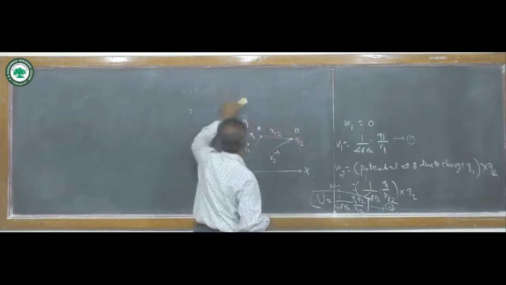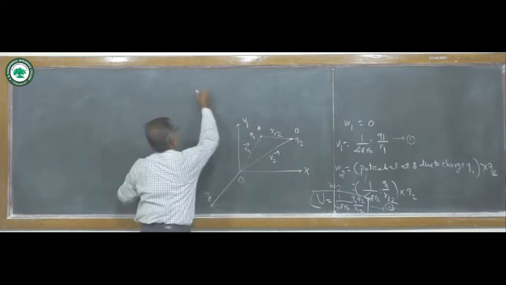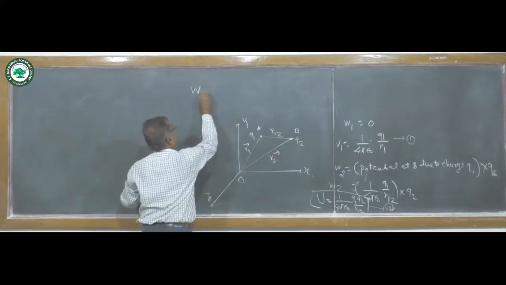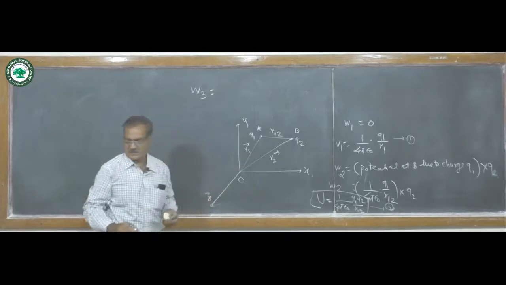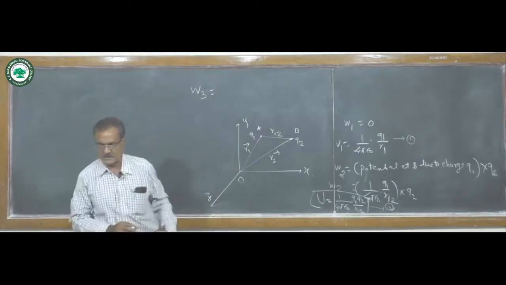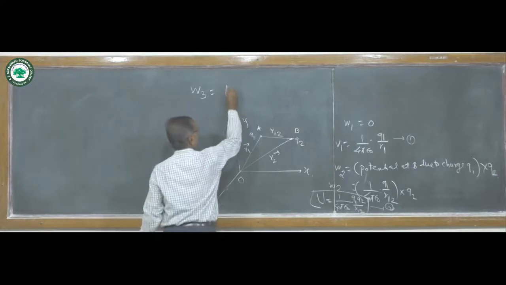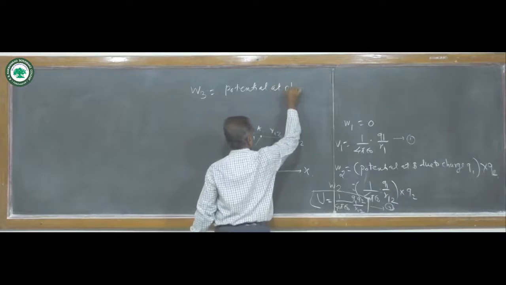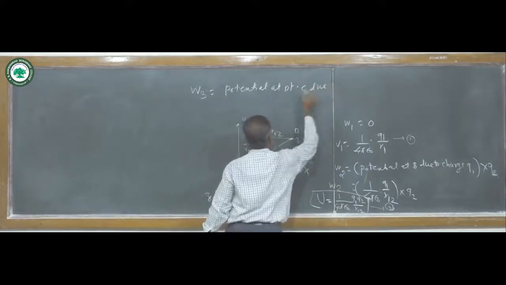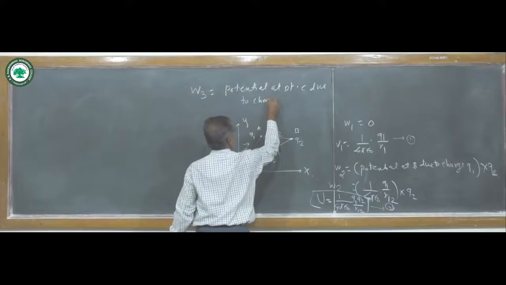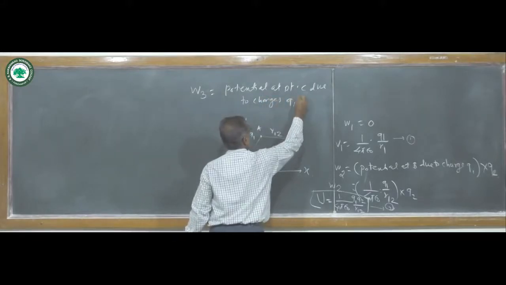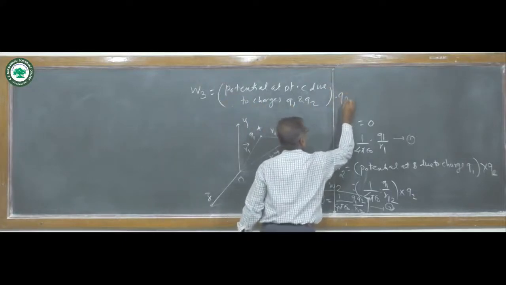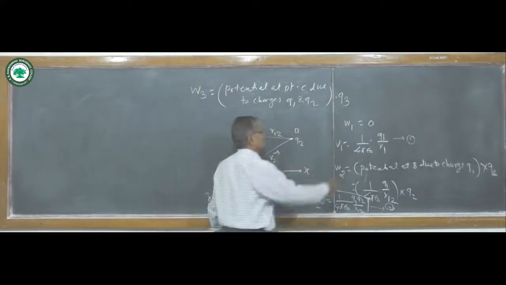We can write the third charge, suppose charge Q3, and its respective work done is suppose W3. So the work done W3, we can write, is the potential at point C due to charges Q1 and Q2 and the present charge at point C is Q3, so into Q3.